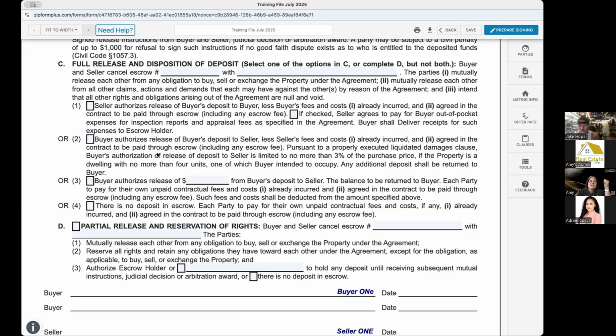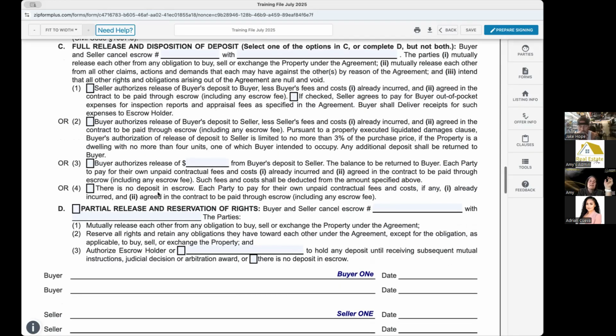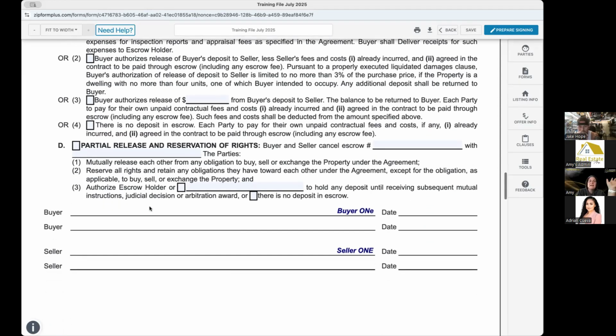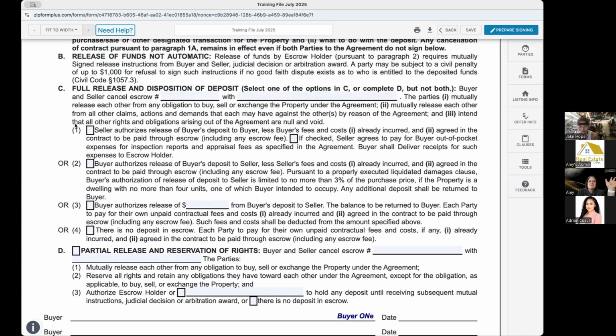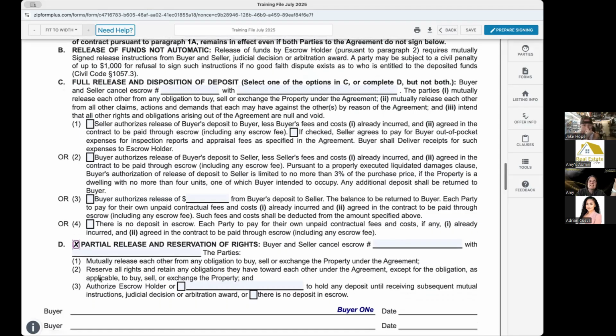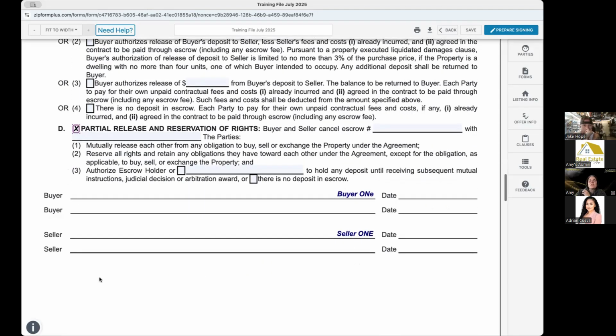First one is buyer, second one is seller, third one is, hey, we're going to split this up. And then fourth one is the buyer never actually made the deposit in escrow, so there's no deposit to be released. Okay. Now D, so remember we're either going to select one of those four options or we're going to select D, which is partial release and reservation of rights.